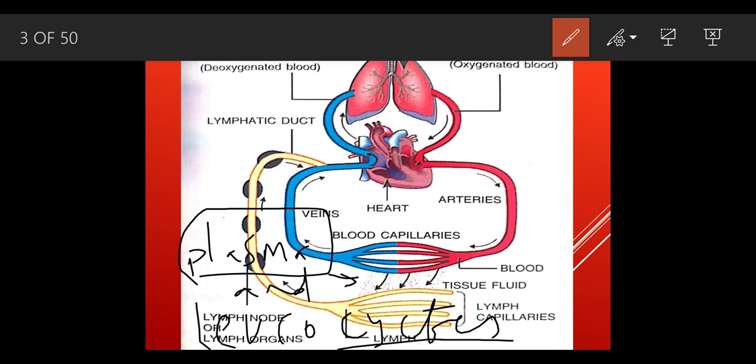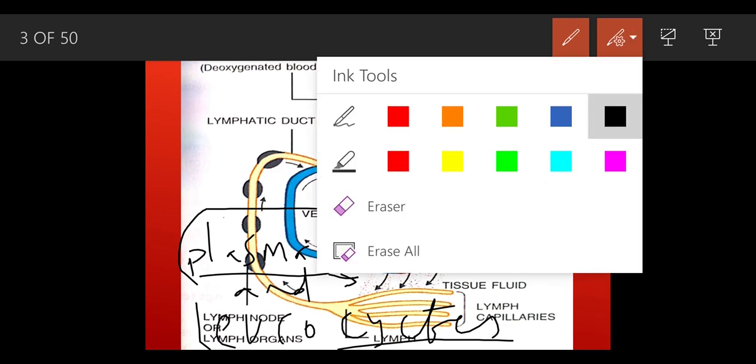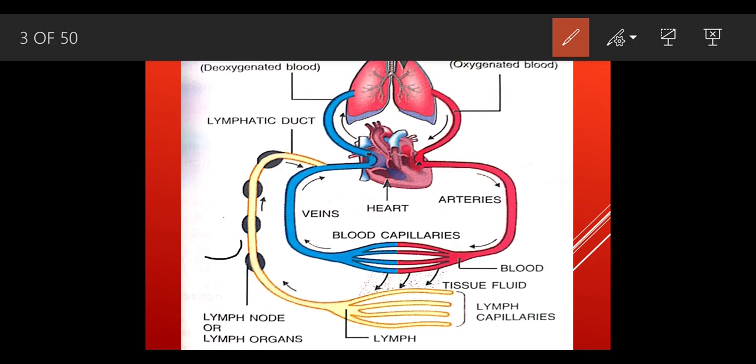So this plasma and the leukocytes leak out of this capillary. Suppose this is a WBC, the leukocyte, which has been expelled out from the blood capillaries, and at the same time the fluid also gets out of the blood capillary like this.